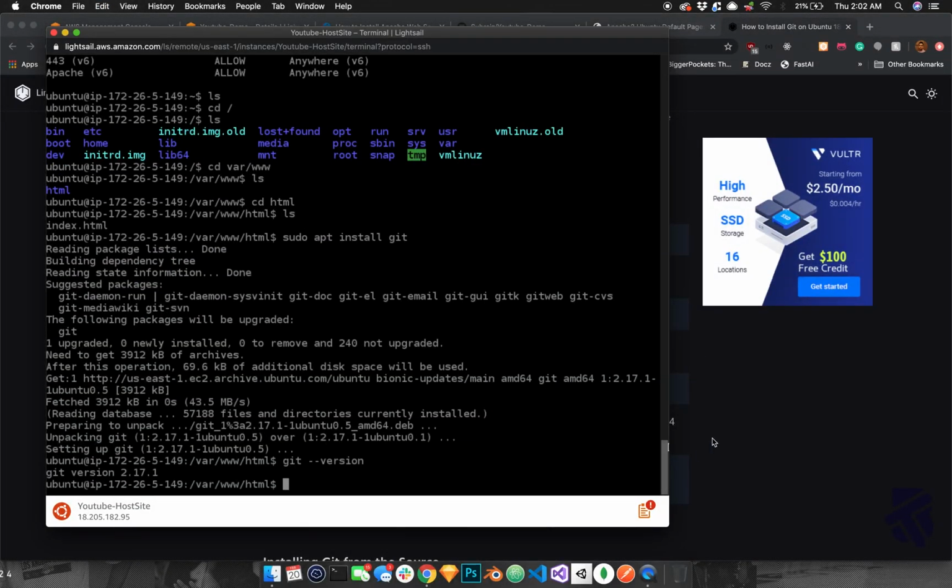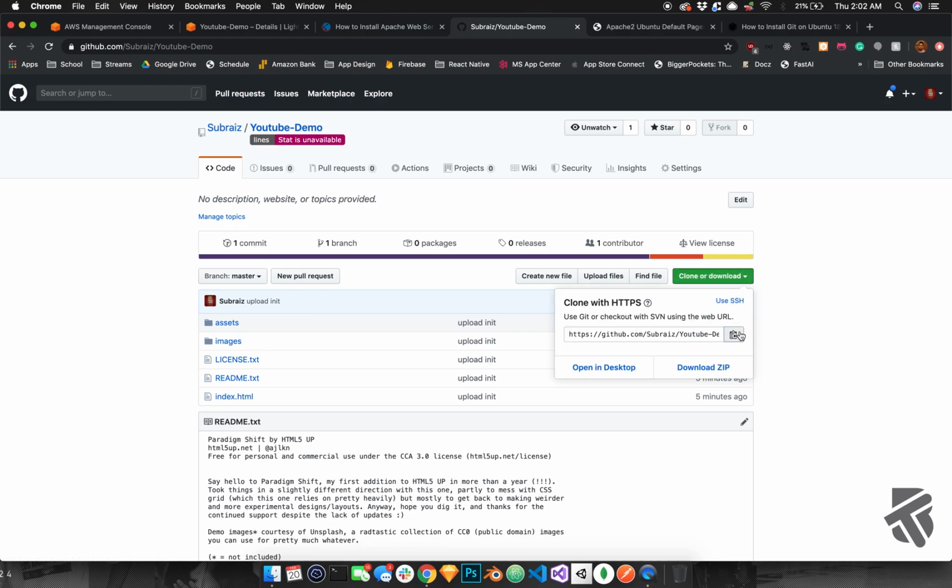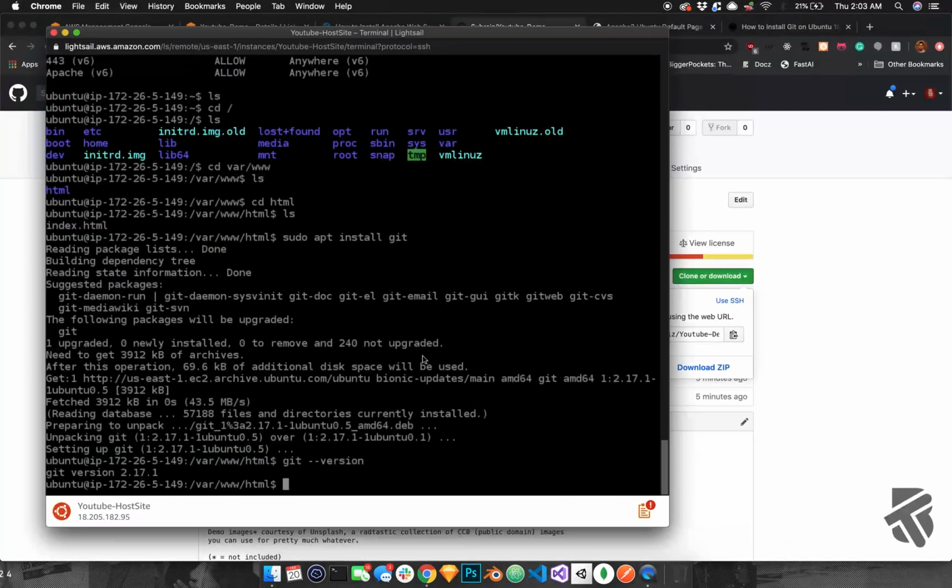And we're all good to go. So now we're going to go back over here, press on clone download, copy this link again. If you use HTTPS, you could set it up with SSH later, but that just takes a little bit of extra time, so we're not going to cover that. Then we're going to type in git clone.